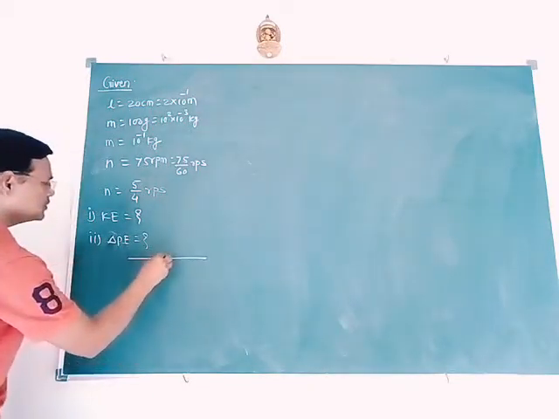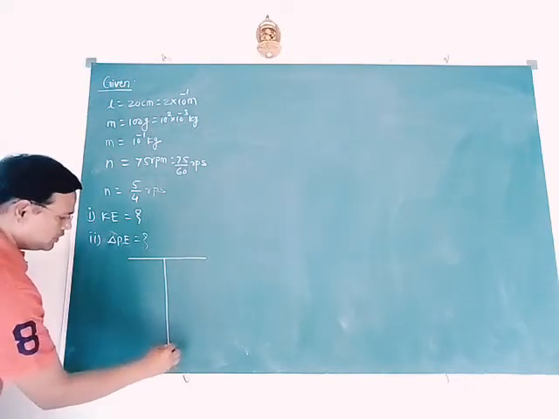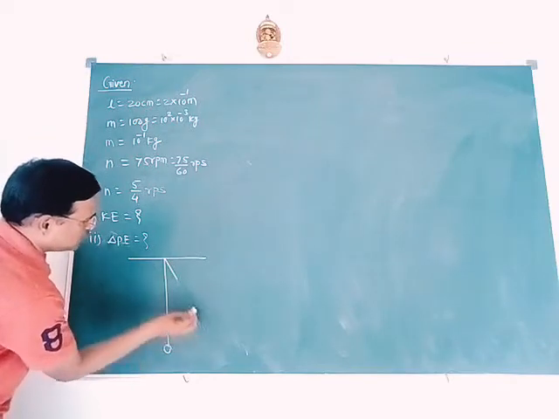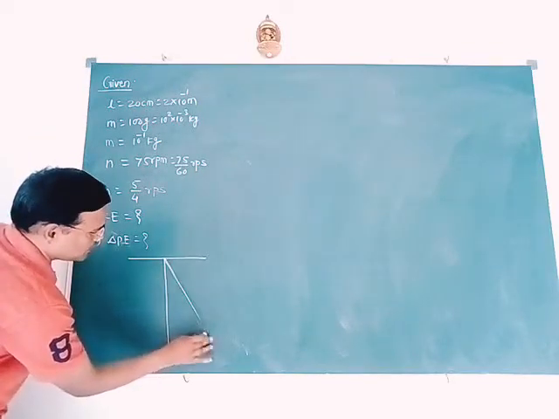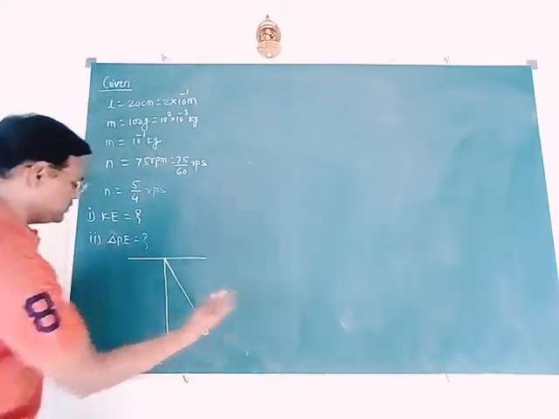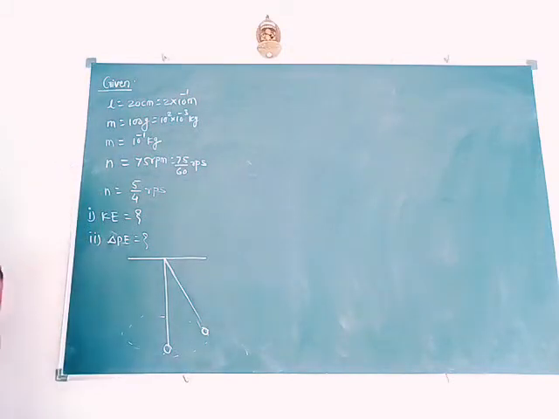So it is a pendulum, first a simple pendulum. It is displaced to one side like this and pushed in the horizontal direction. It performs like this, the pendulum.